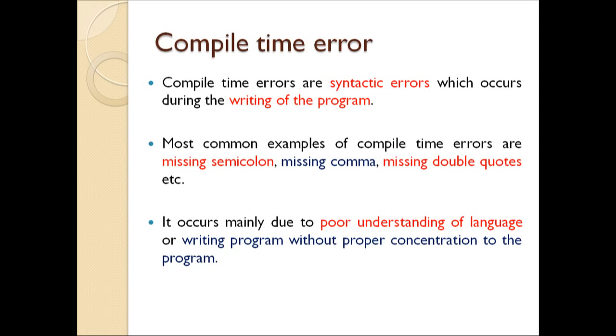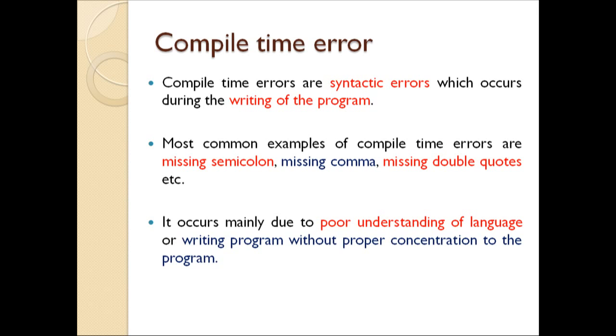Here you can see this slide is dedicated to compile time error. Compile time errors are syntax errors, and generally these errors can occur when a programmer is writing a program and is not very good at it. He has poor understanding in writing the program.